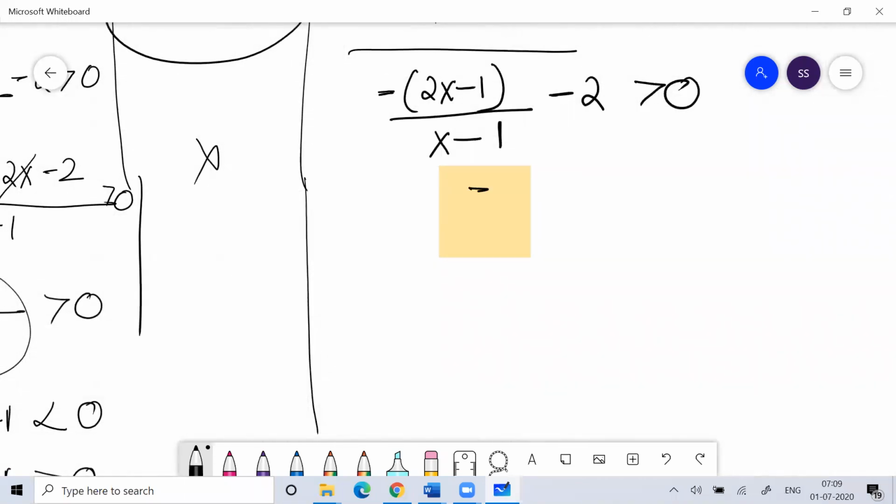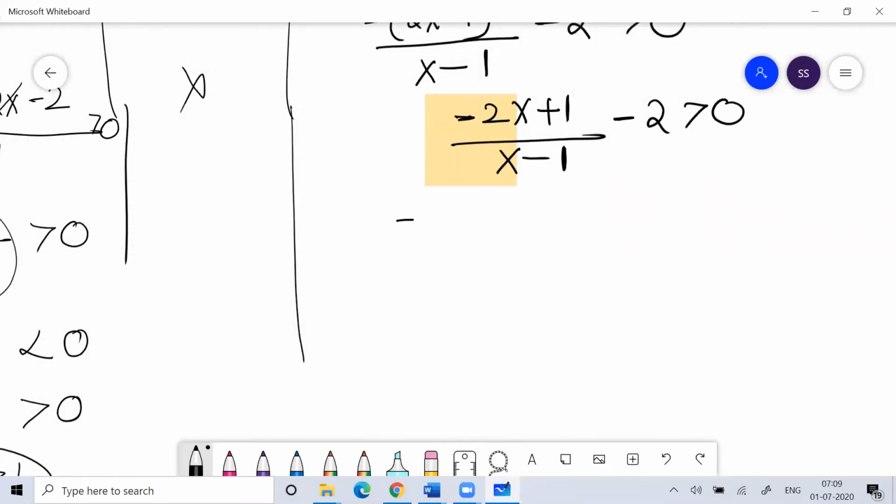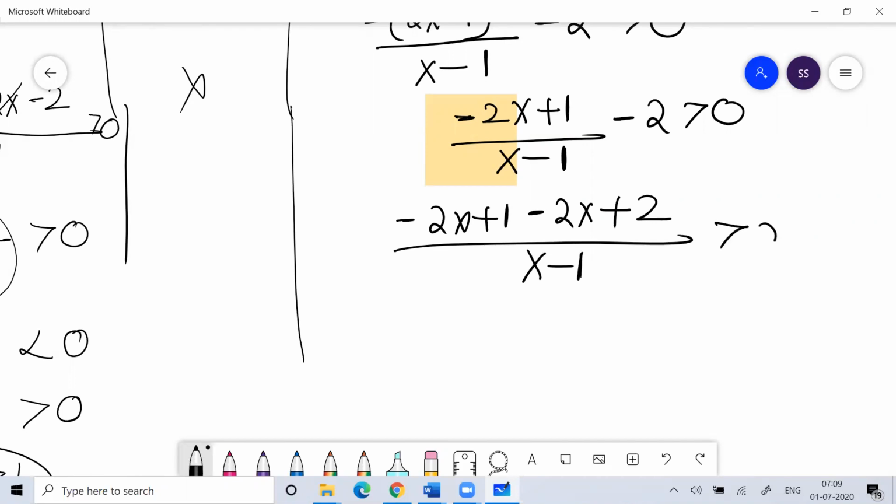So this is minus 2x plus 1 by x minus 1 minus 2 greater than 0. So this is minus 2x plus 1, minus 2x plus 2, divided by x minus 1 greater than 0.